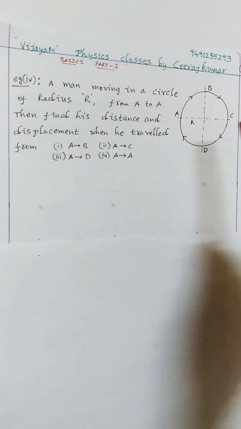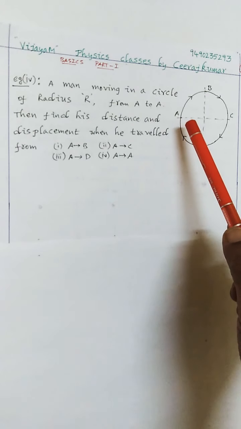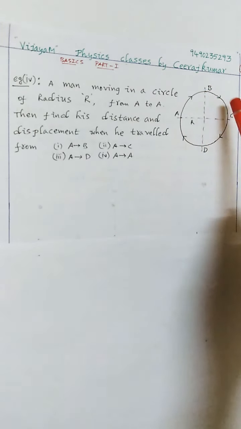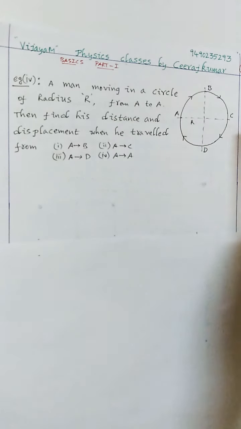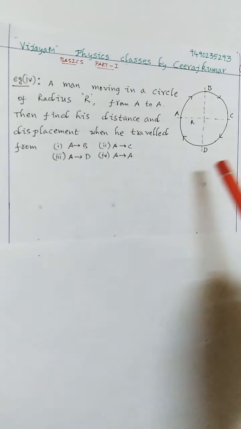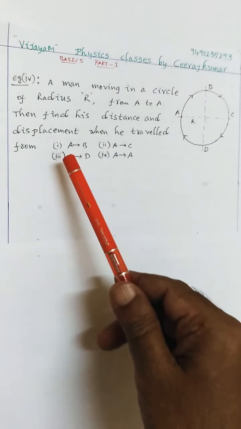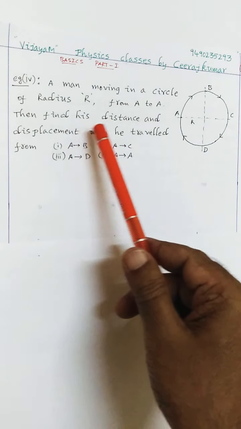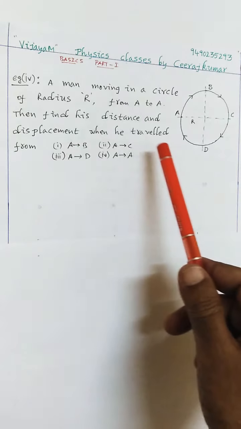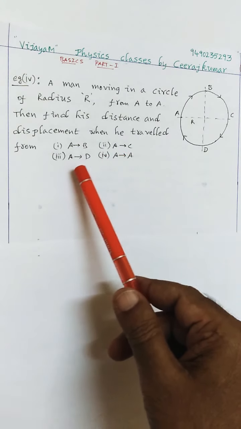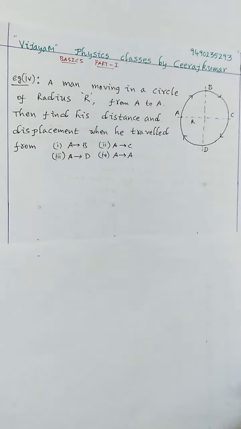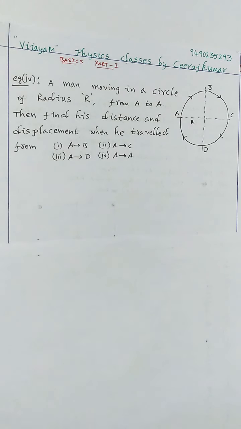They gave one circle. Now see, in this circle, a man is traveling from A to B, B to C, C to D, and D to A. Means he is moving in a circular path. So as he is moving in a circular path, now see what question they asked here. Find his distance and displacement when he travels from A to B, A to C, A to D, and A to A. Okay. Now let us try to solve this sum.